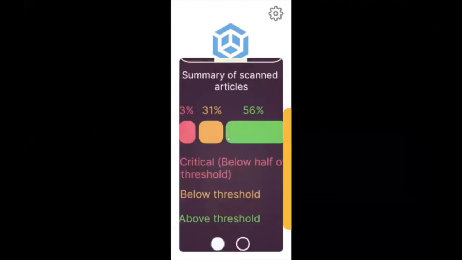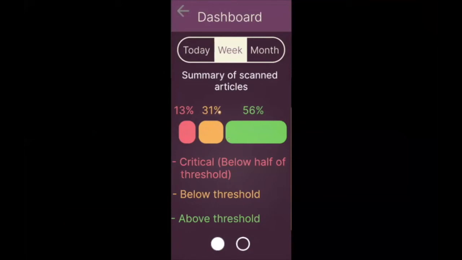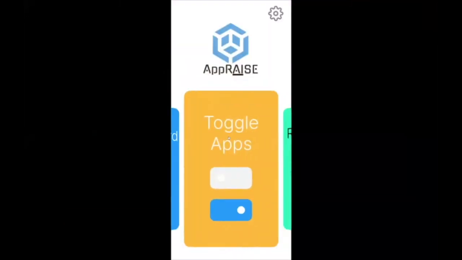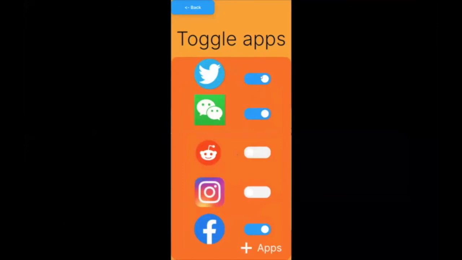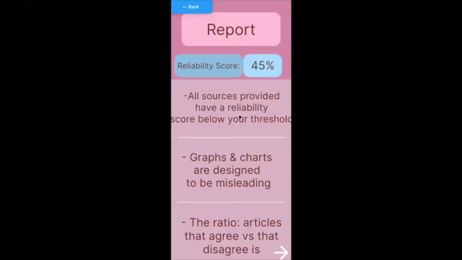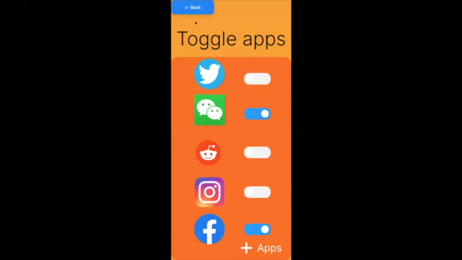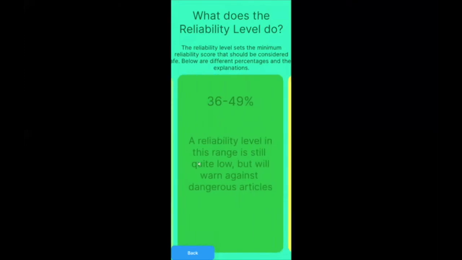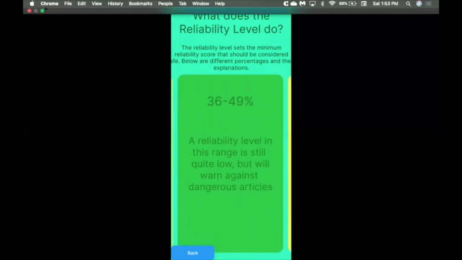Here is our app where you can see our three main features. Our first feature, called Dashboard, is where AppRaise is going to make a summary of scanned articles and posts of the week, for example. And here is our topic 7 flag. Our second feature, called Toggle Apps, is where you can leave on or turn off our alert system on Twitter, for example, where here you can click on an alert and we will explain why we gave this certain reliability score. And our last feature, called Reliability Level, is where if our users don't understand what it does, they can click on the question mark where we give a brief explanation on what it is, and these percentages is where we explain what they do exactly.